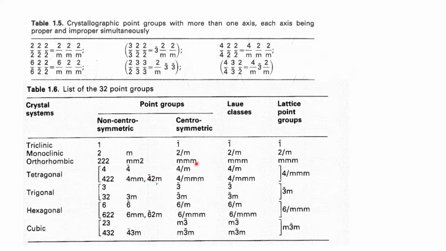Orthorhombic symmetry, we already saw that it is 2, 2, 2, and the combination MM2 is allowed and MMM is allowed. MMM is actually 2 by m, 2 by m, 2 by m. We will prove all these issues with respect to the geometry of these crystal systems, why this geometry now defines incorporating the point group.